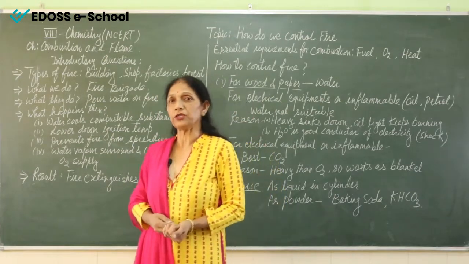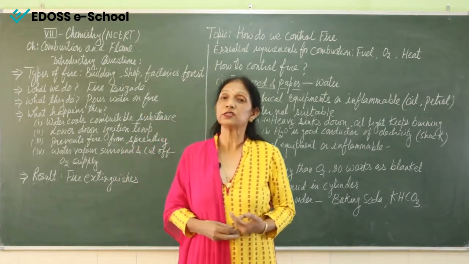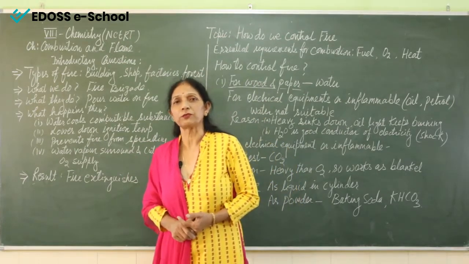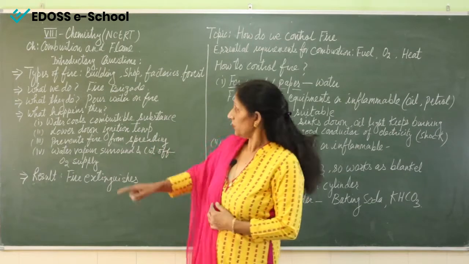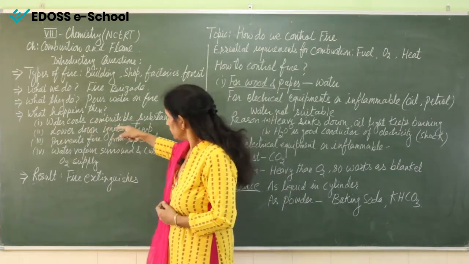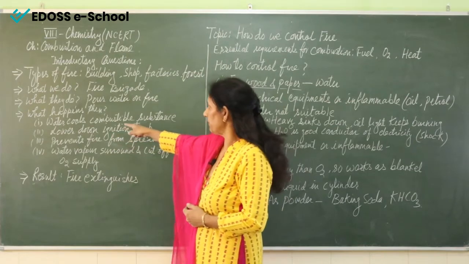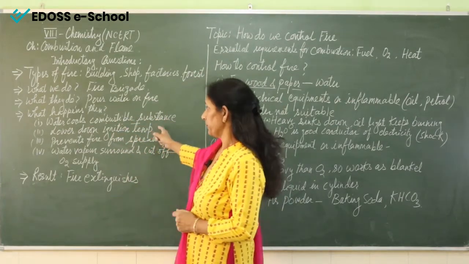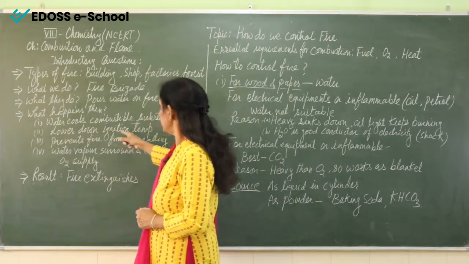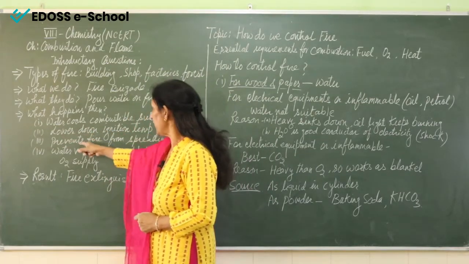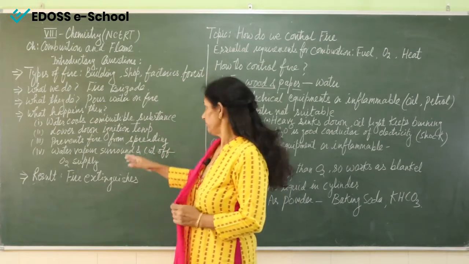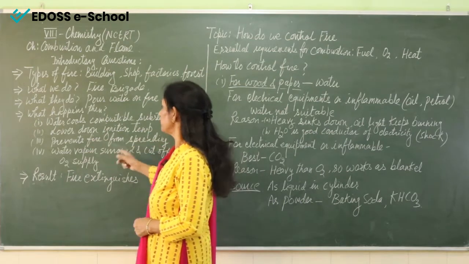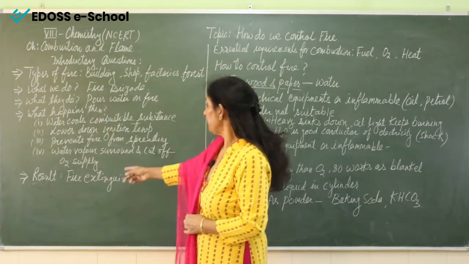Now what is ignition temperature? Ignition temperature is the lowest temperature at which any combustible substance catches fire. So if the temperature is coming down below it, what will happen? These combustible substances will not burn. They will stop burning. And the fire will stop spreading. And when the fire stops spreading, then what will happen?